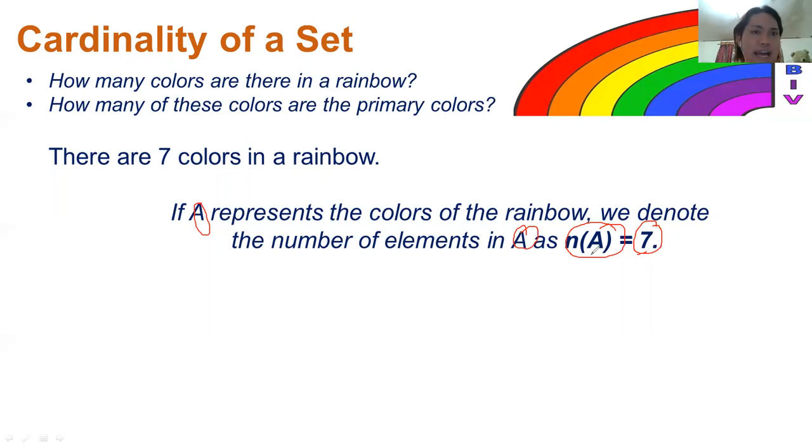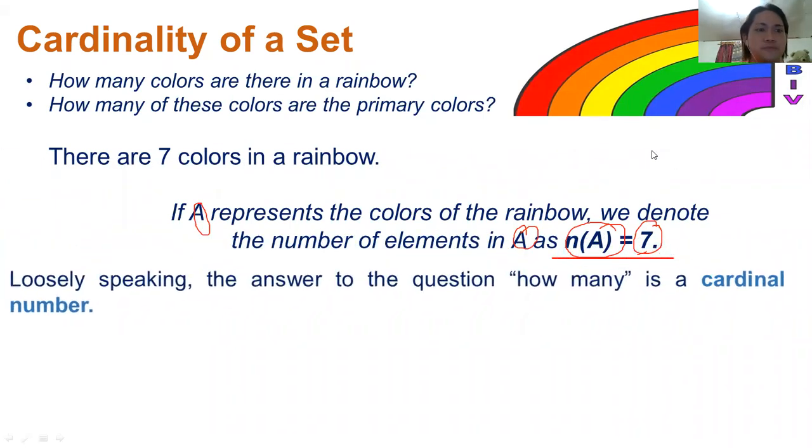So in short, class, when we talk about cardinality of a set, it refers to the number of elements in a given set. Since we are referring to our set as the colors of the rainbow, the cardinality of it is equal to 7. Okay? So I hope you can follow.